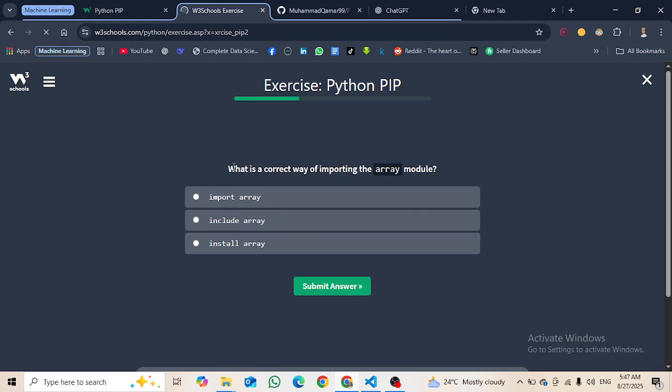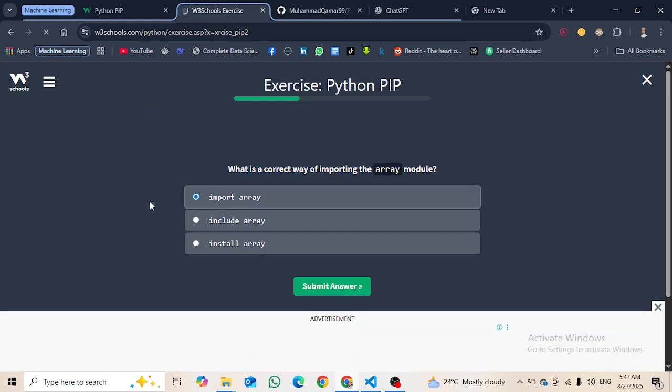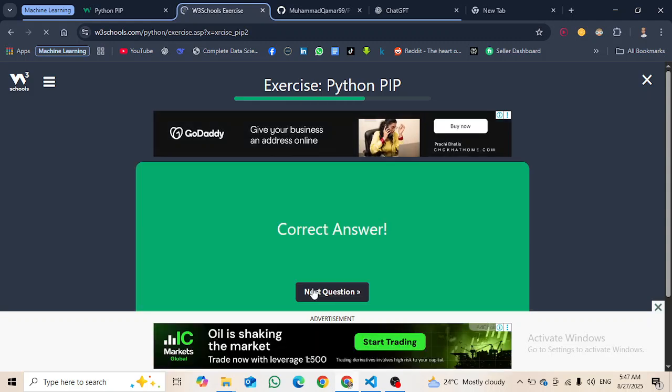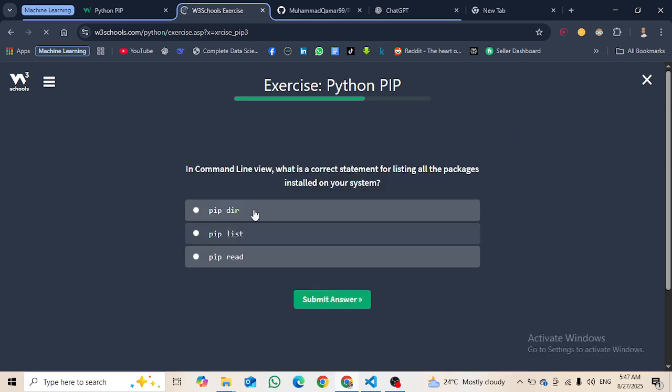Okay, what is the correct way of importing the array module? How can we import the array? For importing, we will just write import array and it will import array, right? Submit. Next question. Man, it is Python, it is not any other language. We do not have to write so much code. We just write English and it will be code, right?